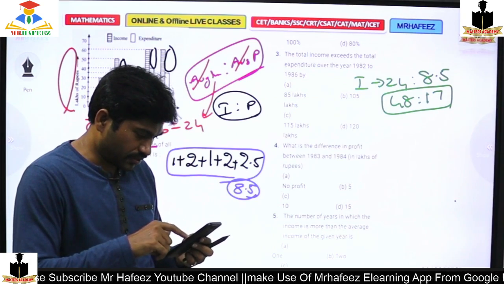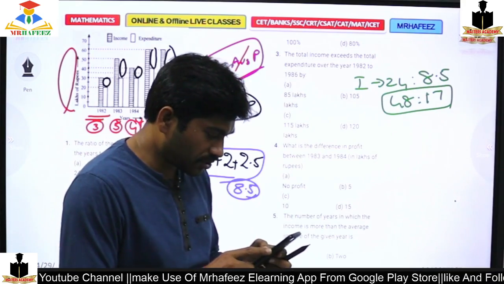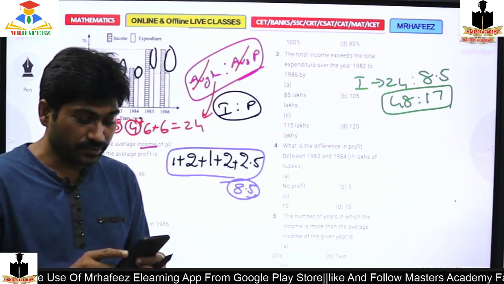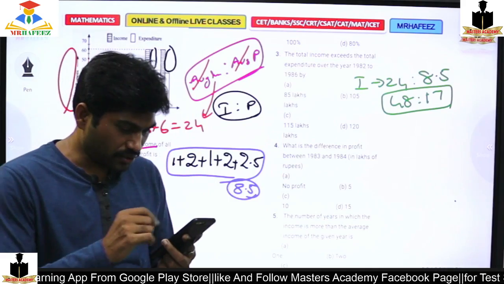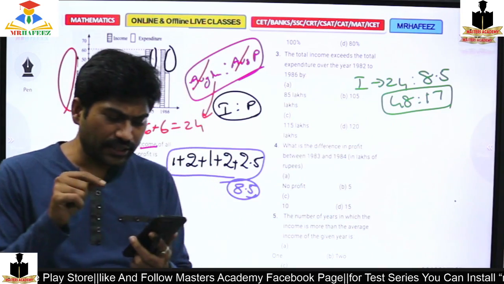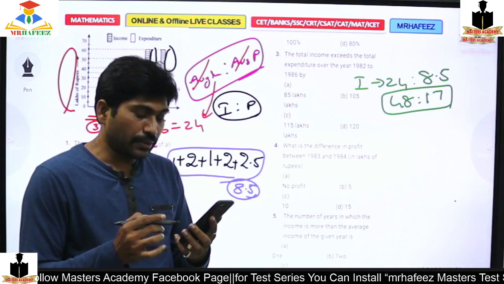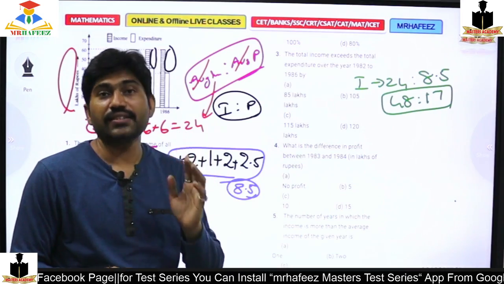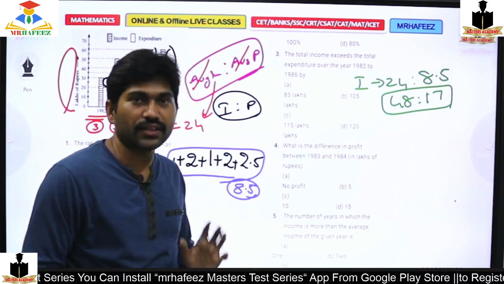Your answer is 17, Anupama. Then the first question, 48:17 is correct. Yeah, Anupama, 48:17 is correct. And the first question's answer is 240:85. So my intention here is that the procedure you are following is right for academics, but not for competitive exams.